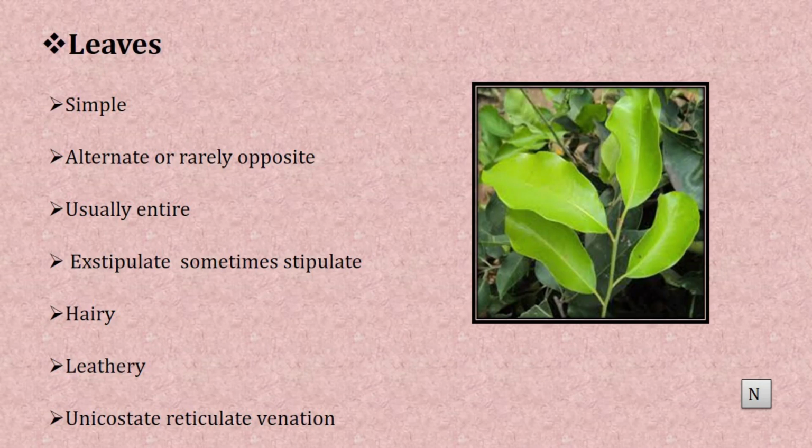Next, leaf stalks, that is absent. Stipules are absent, so exstipulate. In this family stipules are absent, sometimes present. Leaves are leathery, that means leaves tough or hard. Unicostate reticulate venation, that means veins are arranged in web-like or network-like structure.